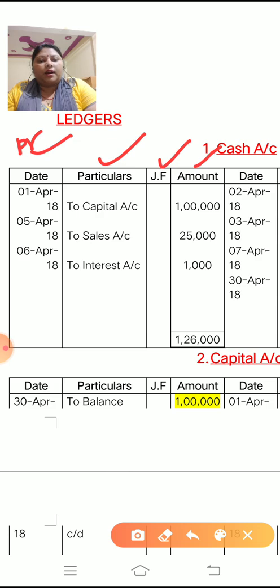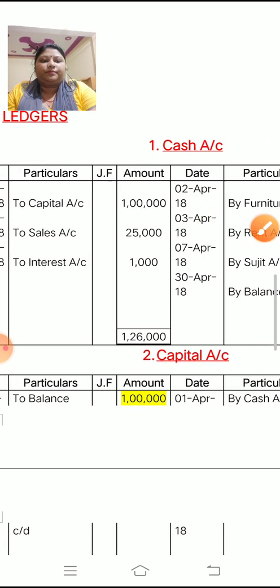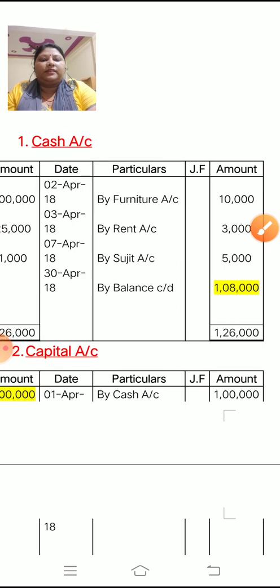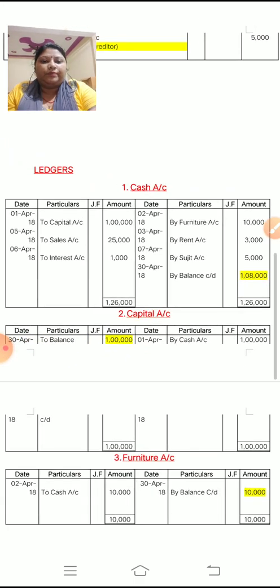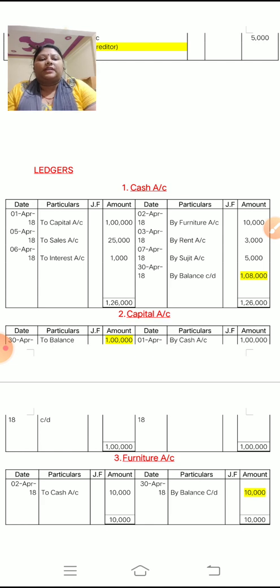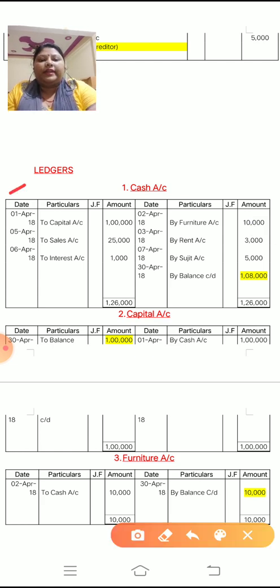Same these columns you have to maintain on the other side also. Again you have to make the columns date, particular, journal folio, and amount. Okay, in short, this is your cash account ledger. Date, particular, journal folio, amount, date, particular, journal folio, amount.